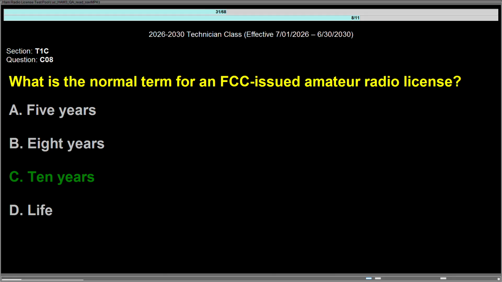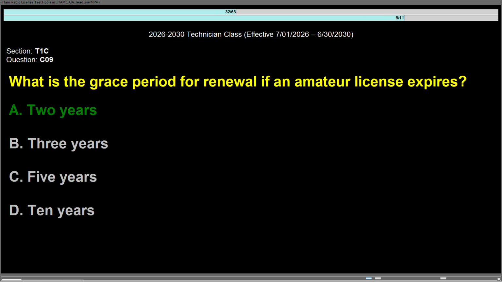Question Charlie 08, what is the normal term for an FCC-issued amateur radio license? Answer is C, 10 years. Question Charlie 09, what is the grace period for renewal if an amateur license expires? Answer is A, 2 years.